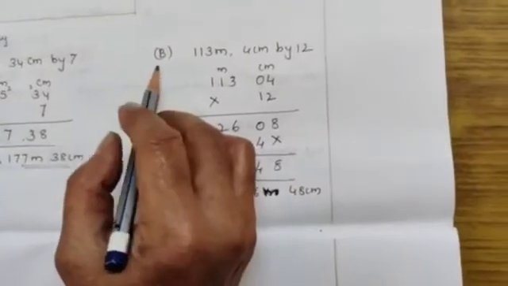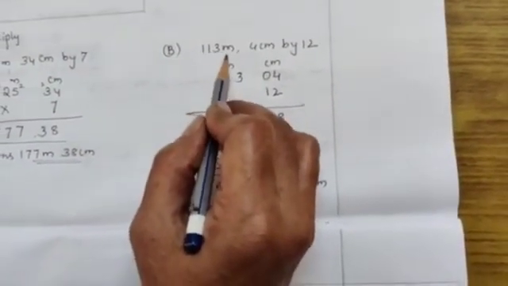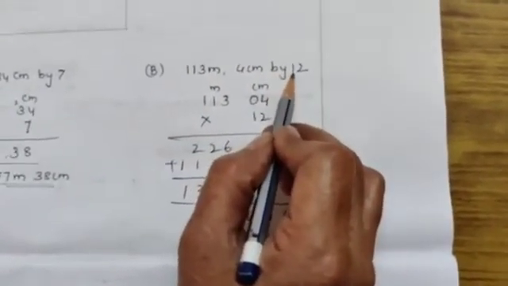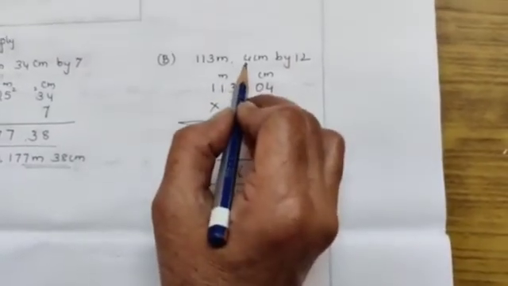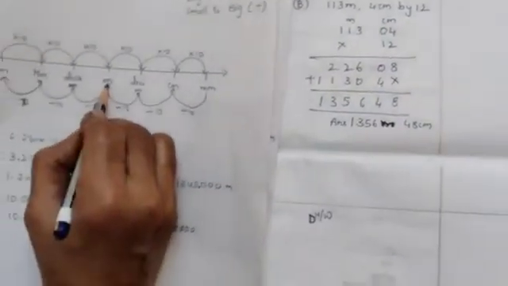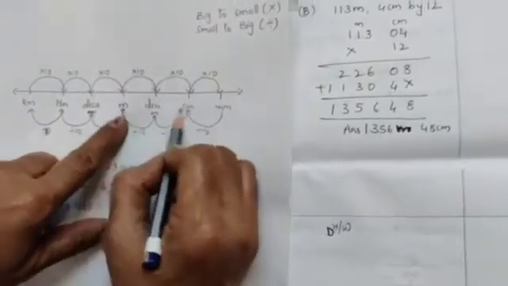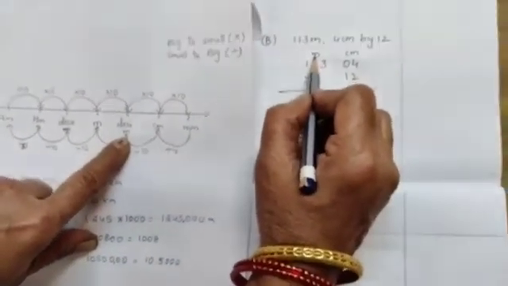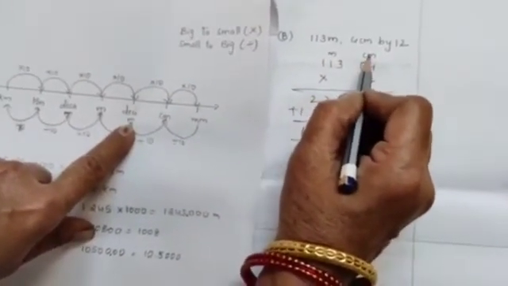B bit. Here 113 meters 4 centimeters by 12. Children, here 113 meters, then 4 centimeters. After meter, centimeter is given as 4 centimeter. From meter to centimeter, one more digit is there, children. After meter, decimeter is there, afterwards centimeter.